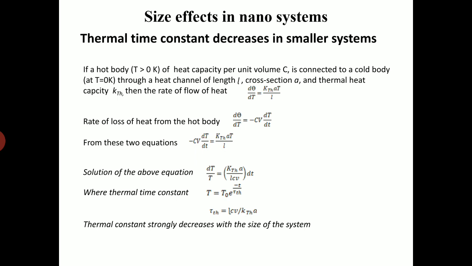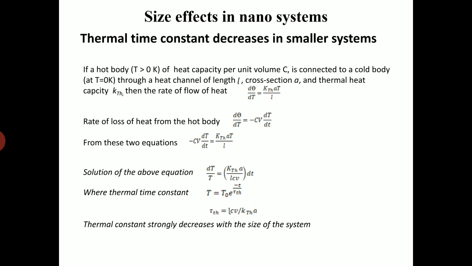If we compare these two equations, then what we get is minus C V dT by dt equals k_th A T divided by L.